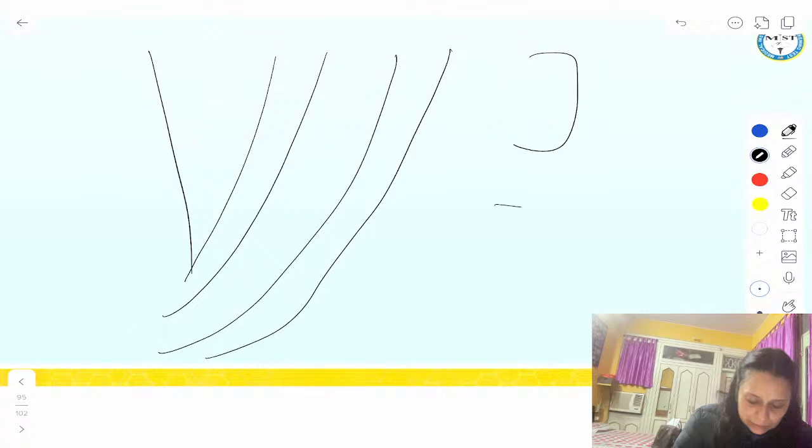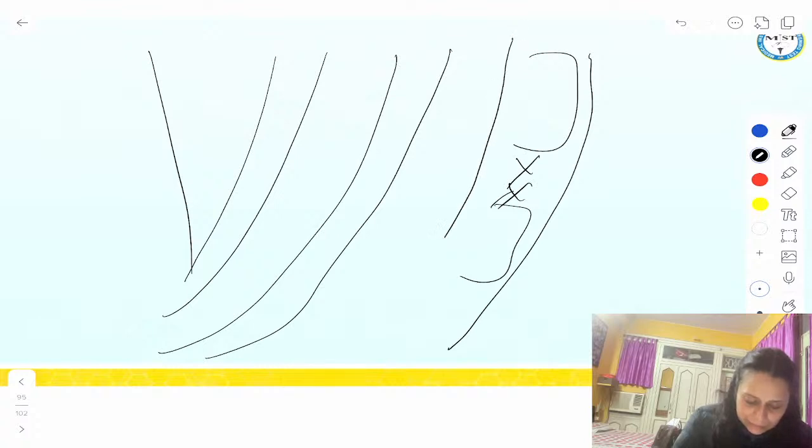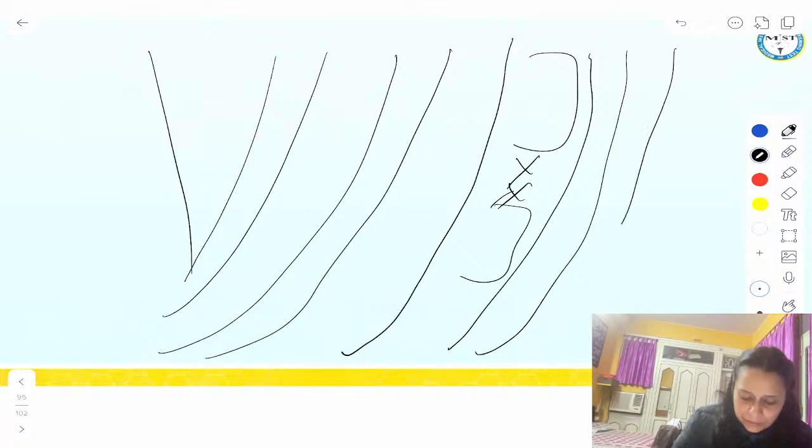These are your spinous processes. This is the skin, this is subcutaneous fascia, this is supraspinous, this is interspinous, this is ligamentum flavum, this is dura, this is arachnoid, and this is pia mater.